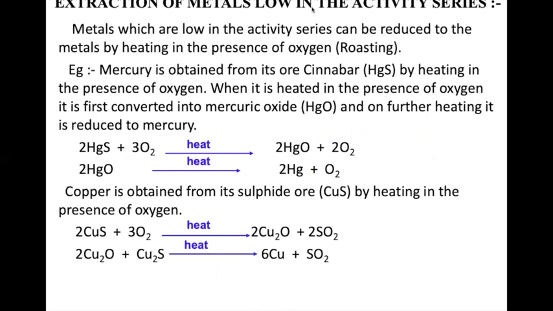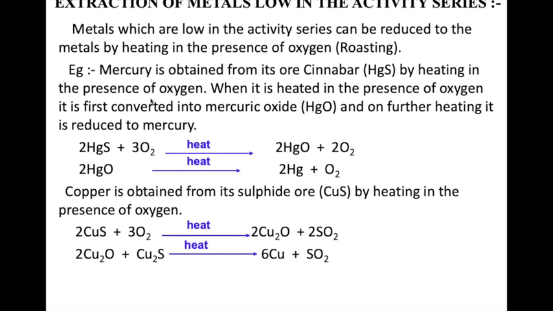So in the low reactivity series, mercury sulfide is formed. Just heat it, mercury oxide is formed. Just heat mercury oxide, you're getting mercury. Similar is the case with copper. Copper is found in sulfide ore. What happens? Just heat it, copper oxide is formed. Just heat the copper oxide, you'll get copper.